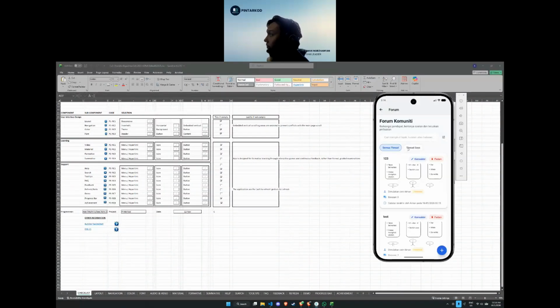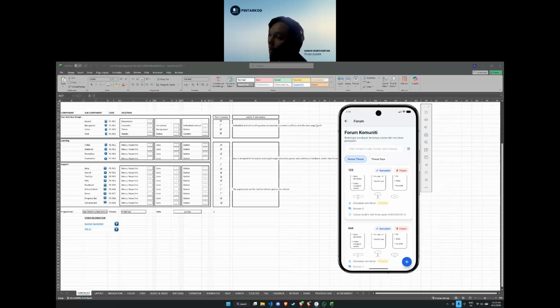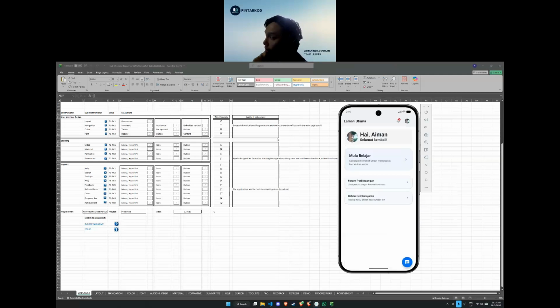This is the QA checklist of the app. As you can see, I justified why some of the unchecked boxes were not there. So for the navigation embed, we didn't do this to prevent conflicts, and because there is no exam or something, it is more game-based learning. And for the refresh, because it is mainly a mobile application, we use pull to refresh. And I don't think it is working as intended.